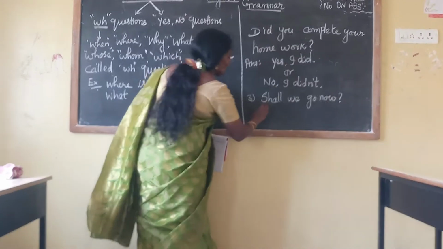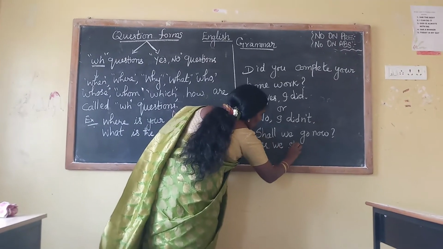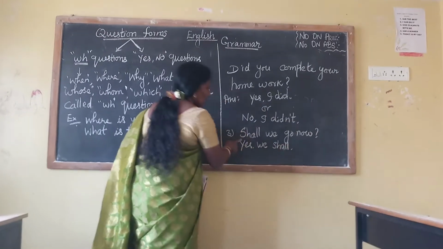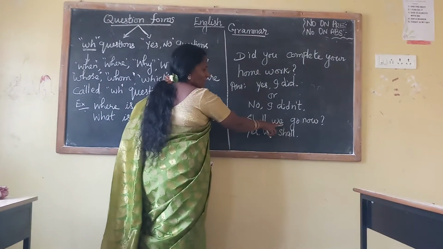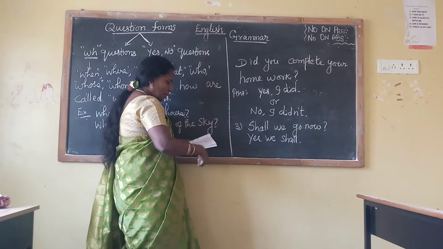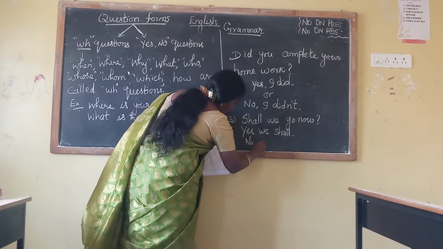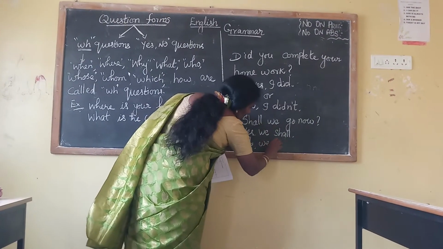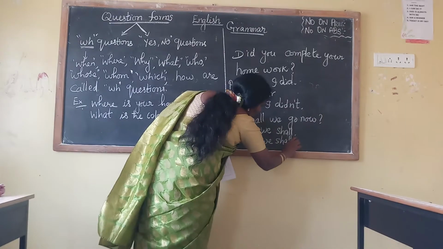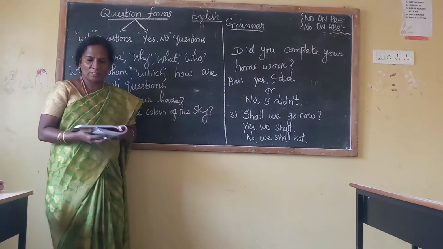We is plural. Yes, we shall. What is the other one? So this is the yes one. So for no, what is the answer? No, we shall not. Right.